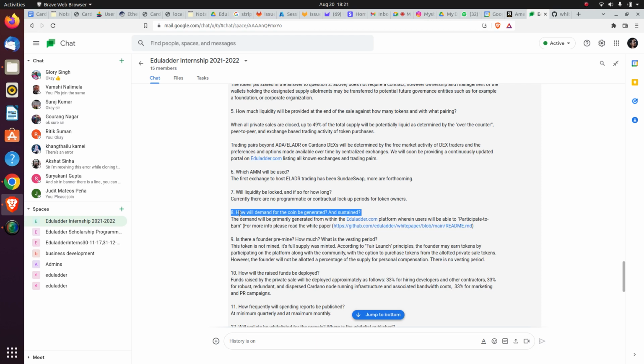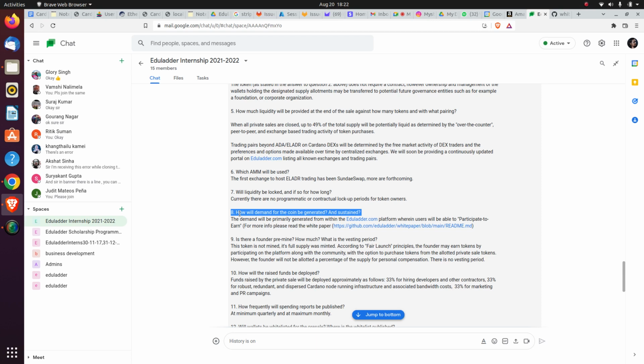The 10th question is how the funds will be deployed. 33 percent will be given to developers. We choose the people from the community and hire developers to build things like the Plutus code and Haskell code. So we will be paying 33 percent to them.